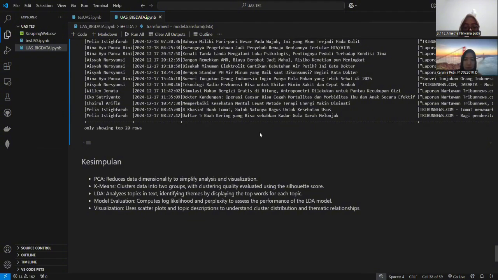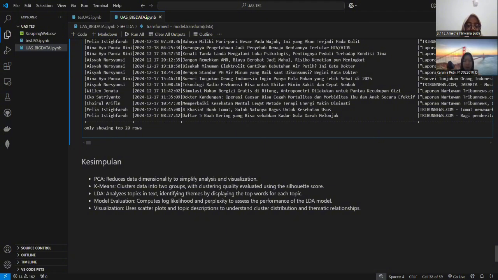So after all the things we did before, we have 5 conclusions. First, PCA is used to reduce data dimensionality to simplify analysis and visualization. Meanwhile, KMeans clustering is used to cluster data into two groups, with clustering quality evaluated using the silhouette score.